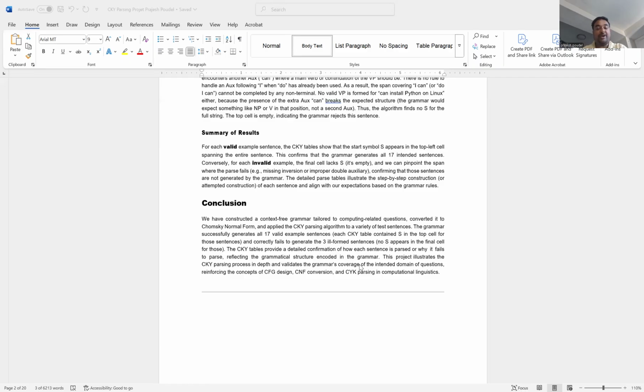The CKY table provides a detailed confirmation of how each sentence is parsed or why it fails to parse, reflecting the grammatical structure encoded in the grammar. The project illustrates the CKY parsing process in depth and validates the grammar coverage of the intended domain of questions, reinforcing the concepts of CFG design, CNF conversion, and CKY parsing in computational linguistics.